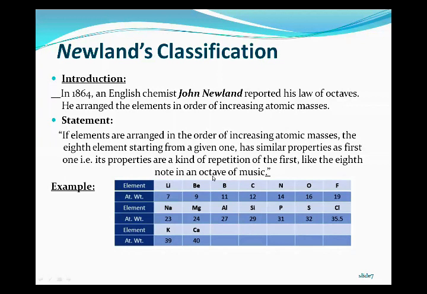For more explanation you can see the table on the screen. You can see lithium, beryllium, boron, carbon, nitrogen, oxygen, and fluorine. These are the elements arranged by increasing atomic masses. Lithium has atomic mass 7, beryllium 9, boron 11, carbon 12, nitrogen 14, oxygen 16, and fluorine 19.